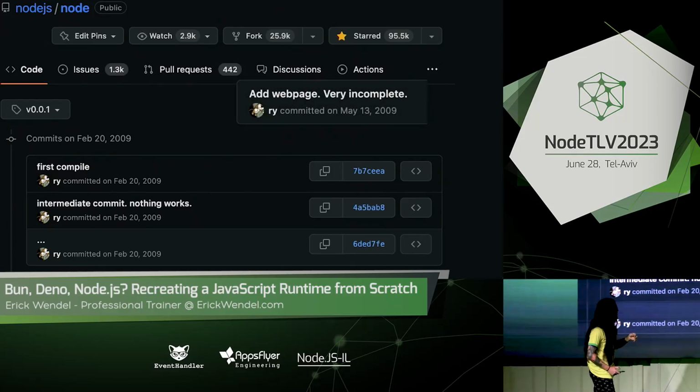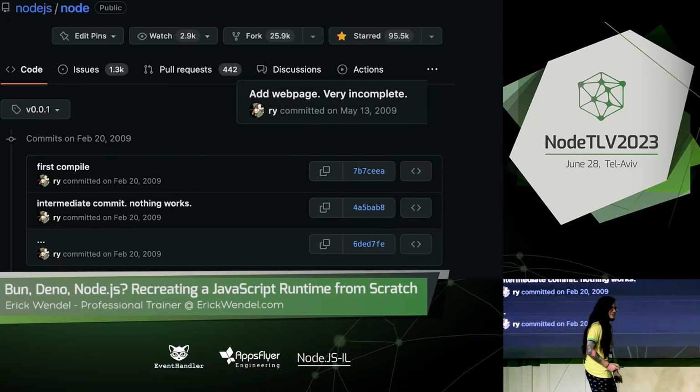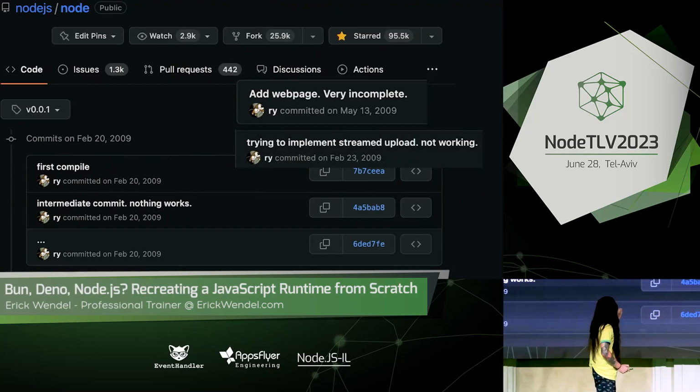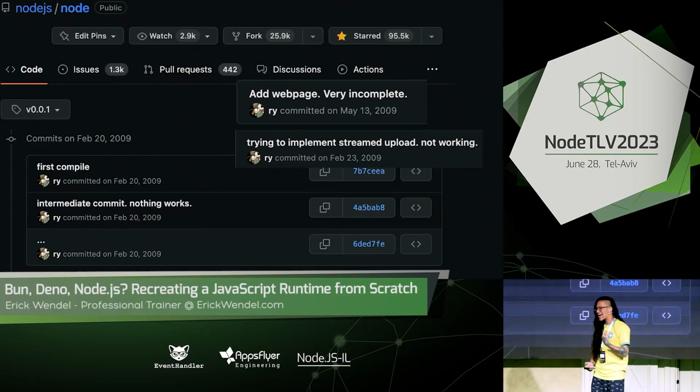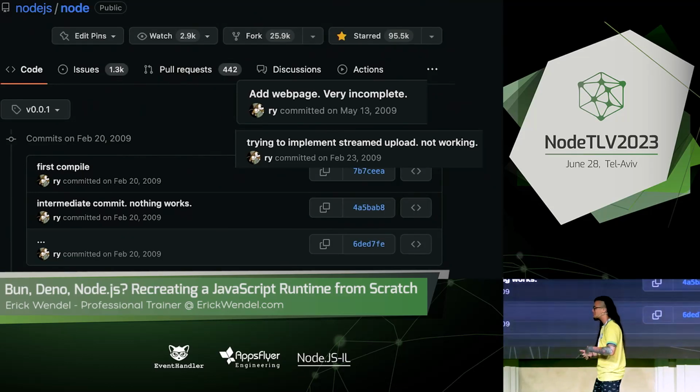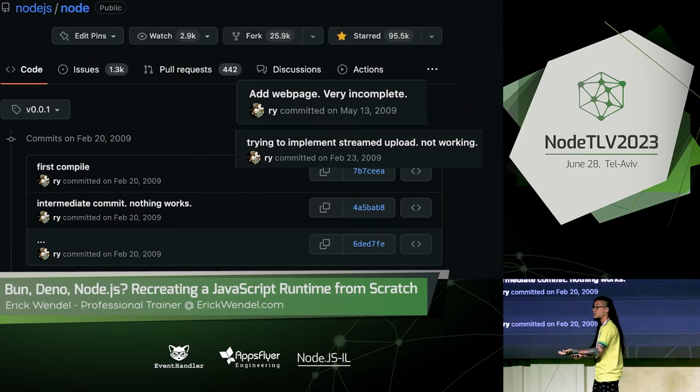And it goes even further. Add web page, very incomplete. Try to implement upload, not working. This is crazy, isn't it? Because I don't usually commit when it's not working, but he was just trying to make a proof of concept.